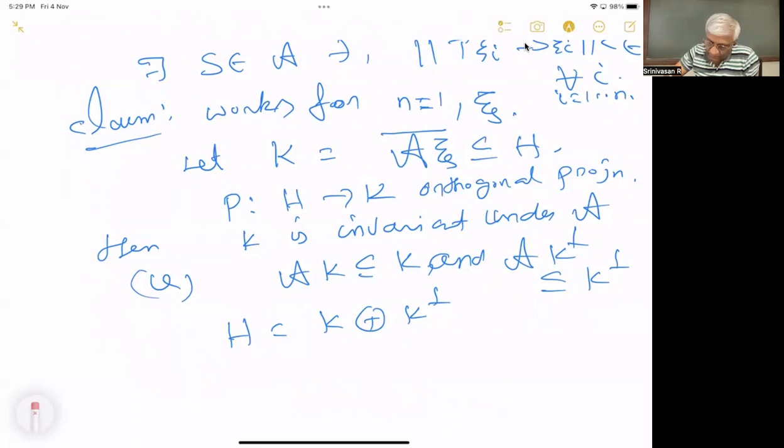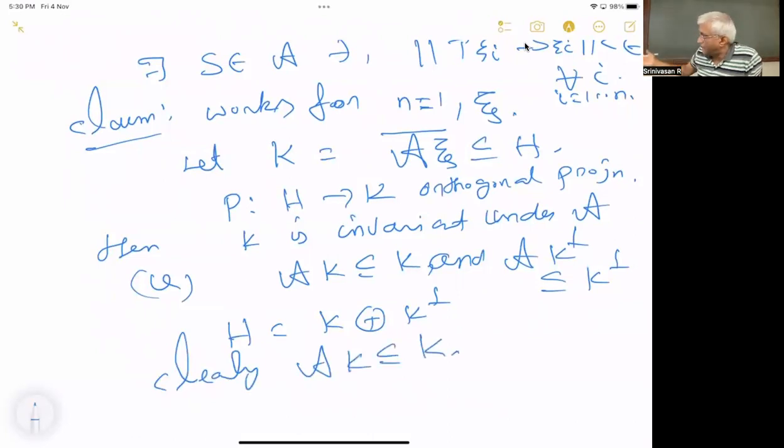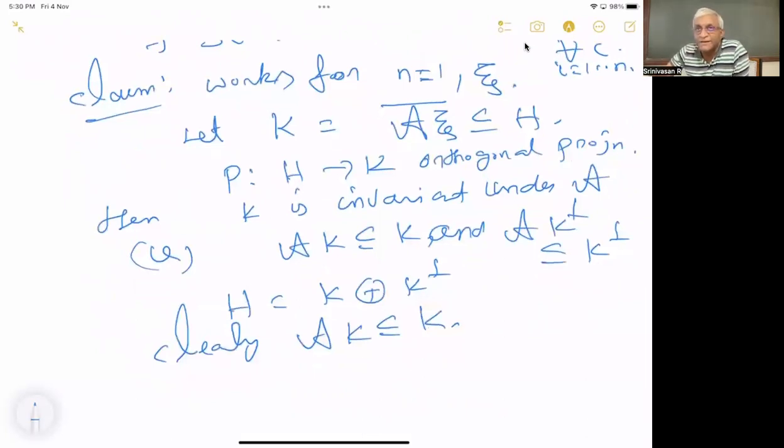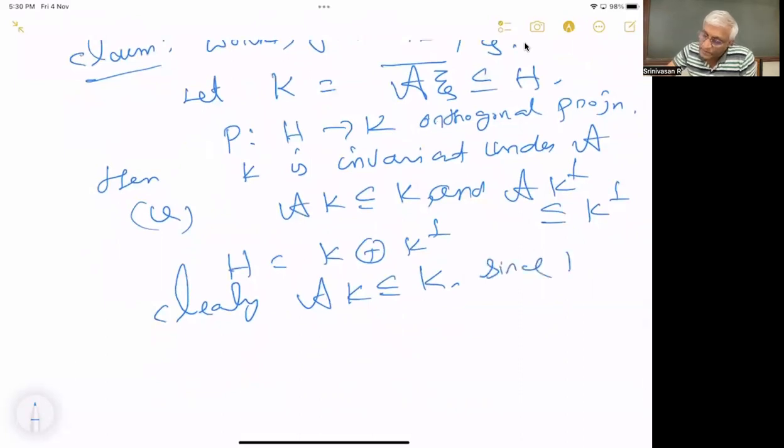So clearly AK is contained in K, because A xi is a dense set in K. Since A is bounded operators, it takes the dense set inside K, so it will take the closure also inside K, since K is closed by definition.